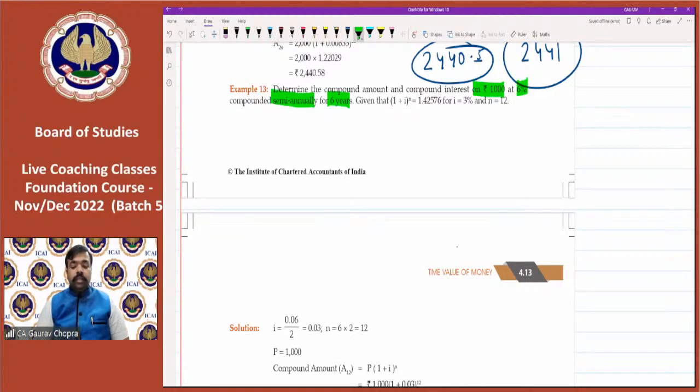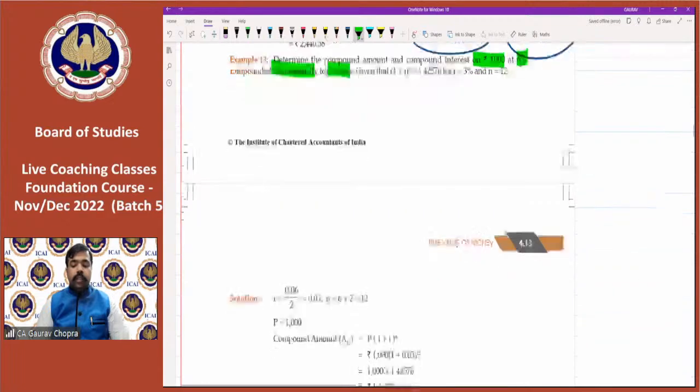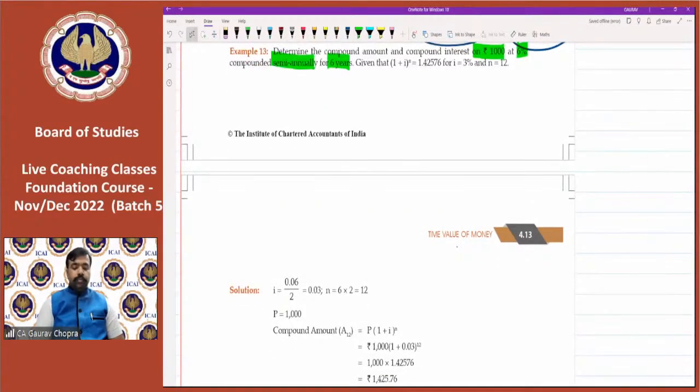Some figures are also given, 1 plus i to the power of n. So the question gives you some calculations. You can directly apply this or you can calculate on your calculator. No worries. The system is semi-annual, so whenever it is semi-annual, we have to do some conversions.